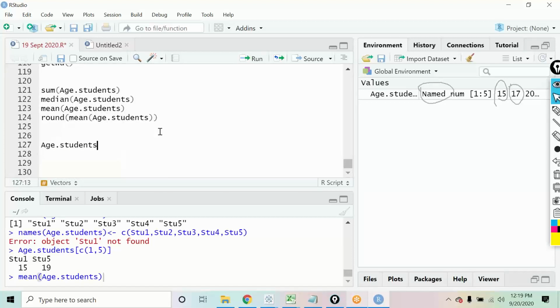Amit, just want to ask, what was the shortcut to run the program after selecting? Control enter. Control enter. Okay.